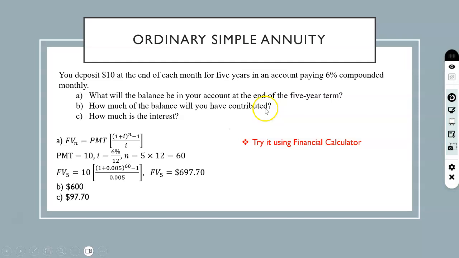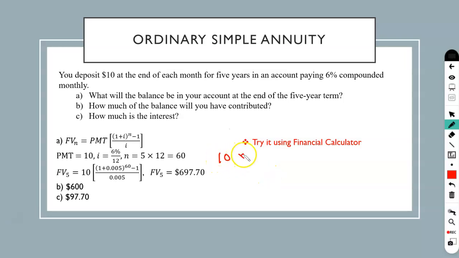How much of the balance will you have contributed? You are contributing $10 every month for 5 years. So in total you contributed $600. You are paying $600 here and you are receiving 697.70. So how much interest did you receive? It is the difference, which is $97.70.